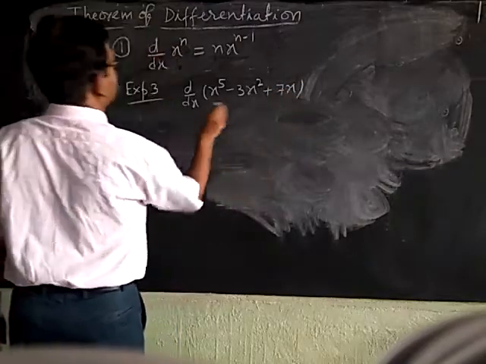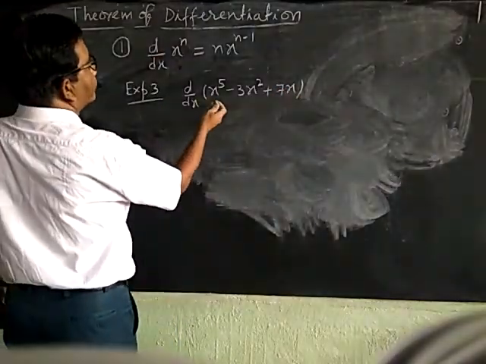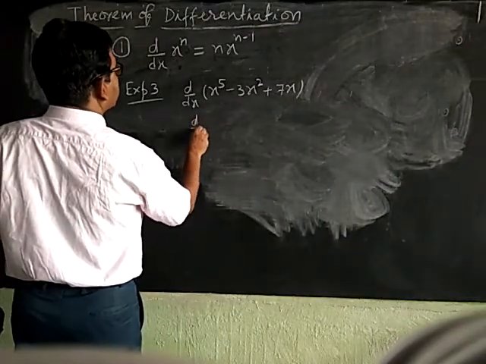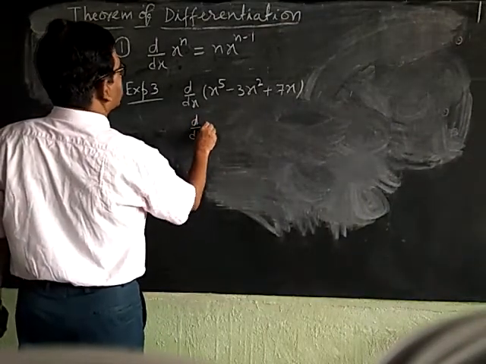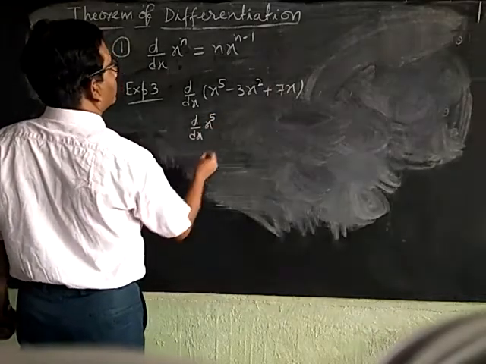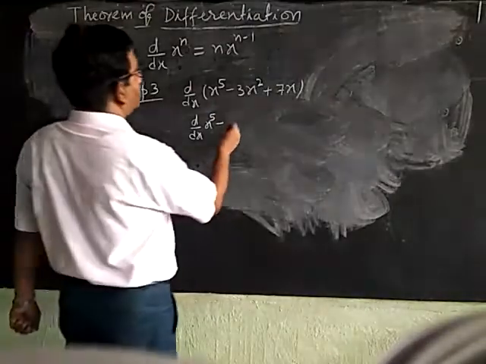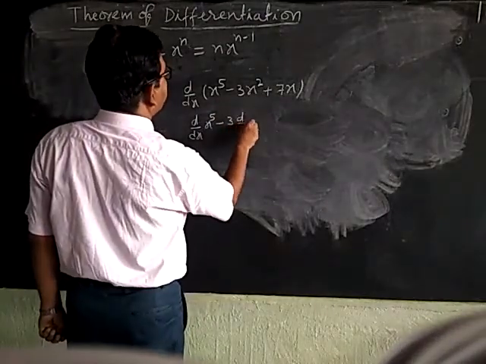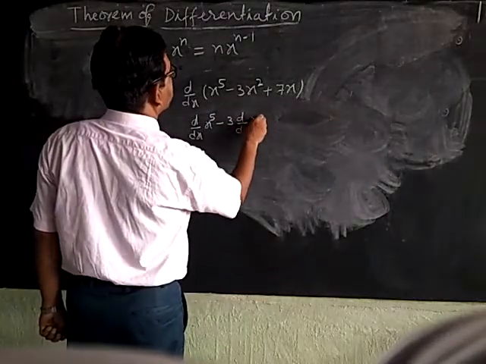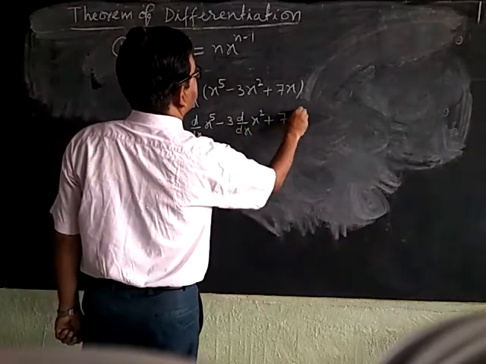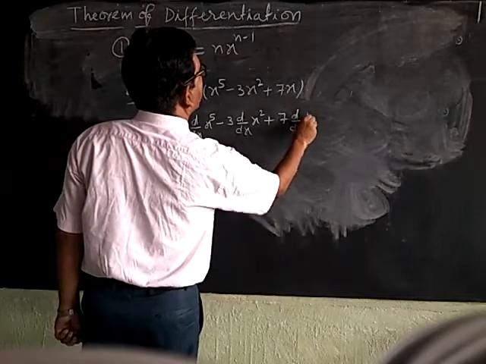Then we can write this as d by dx of x power 5 minus, we take the constant term out, that is 3 d by dx of x square plus 7 d by dx of x.